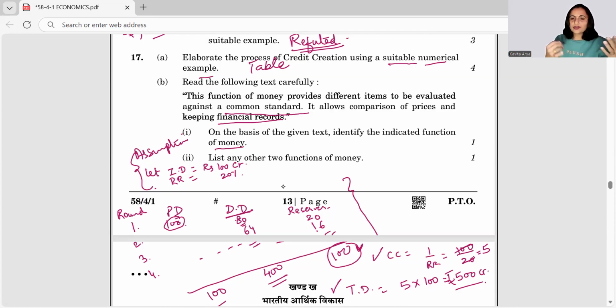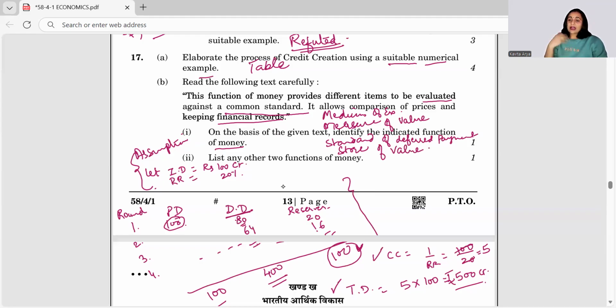Medium, measure, standard, store. When we talk about items to be evaluated against a common standard, the word standard here is not standard of deferred payments, which are future payments. Let me write properly: medium of exchange, measure of value, standard of deferred payment, and store of value.